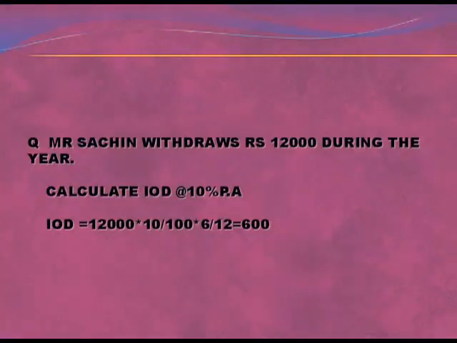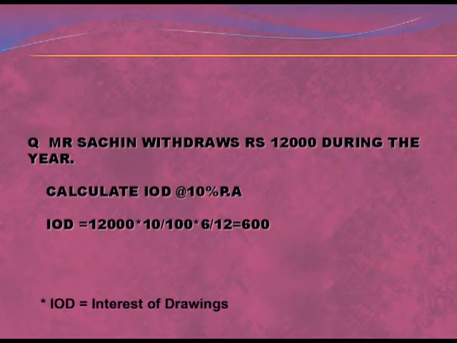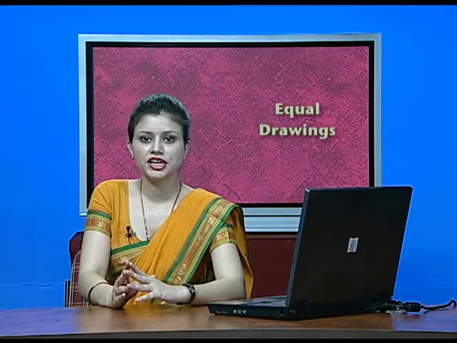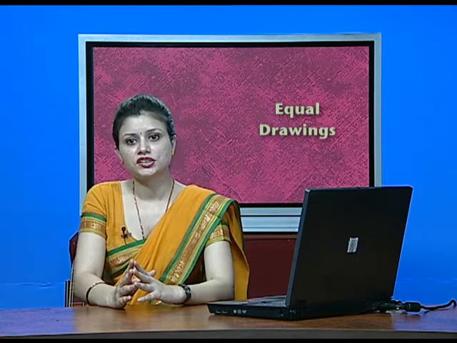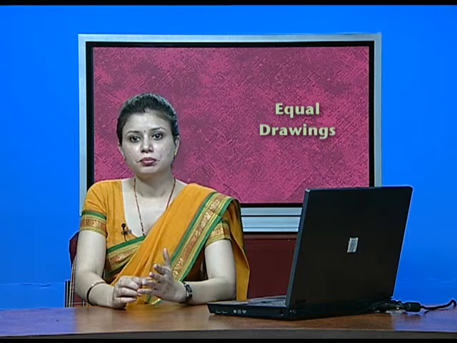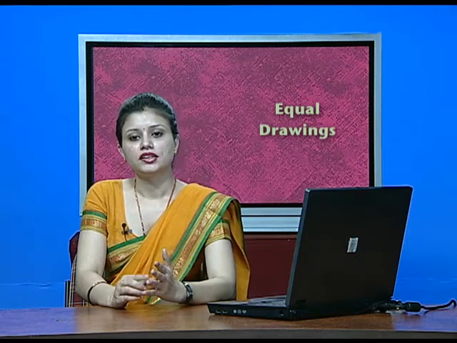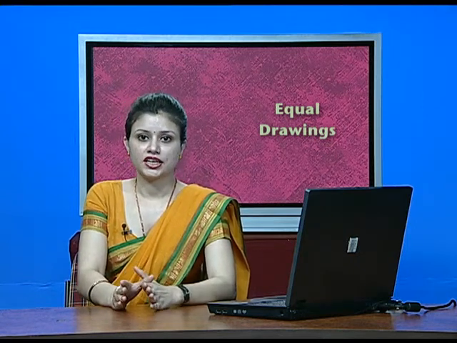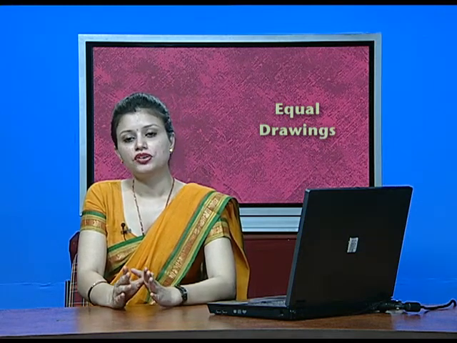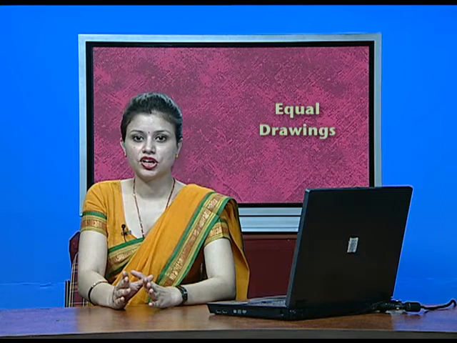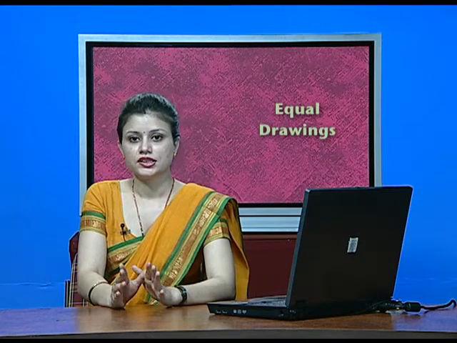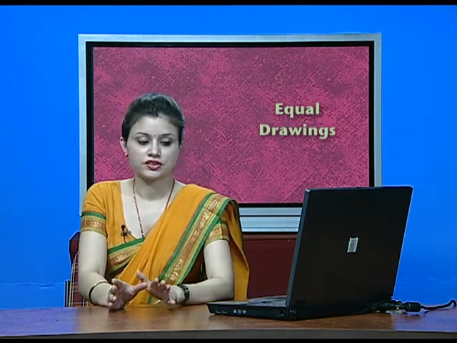Last question. Mr. Sachin withdraws 12,000 during the year. Calculate IOD 10% per annum. Sometimes it is also not mentioned in the question whether it is a beginning, middle or end. Then we will always assume the case of middle of the month. That is why in the solution we have used the average period of 6 by 12. This is the case of equal drawings.